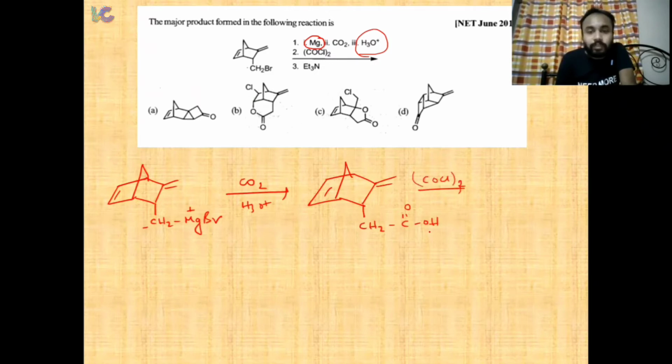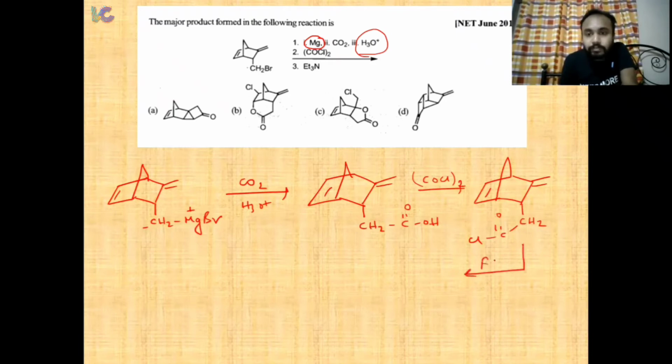Now you have been given SOCl2, so it will convert this carboxylic acid to CH2COCl, right? Then you have been given a base.